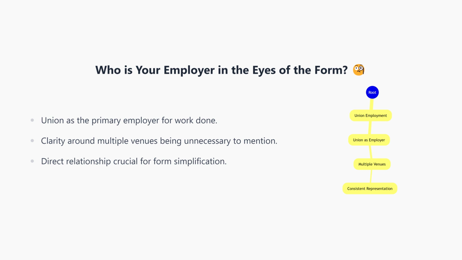The key understanding is that, when working through a union like IATSE, your primary employer for the work done through the union is generally the union itself. This means you should list the union as your employer and avoid listing the multiple venues or productions you might work at through the union. This approach helps simplify your application and ensures you are correctly representing your employment history.